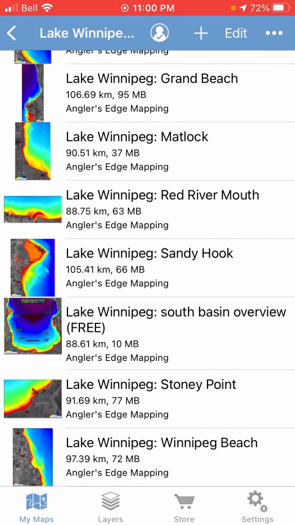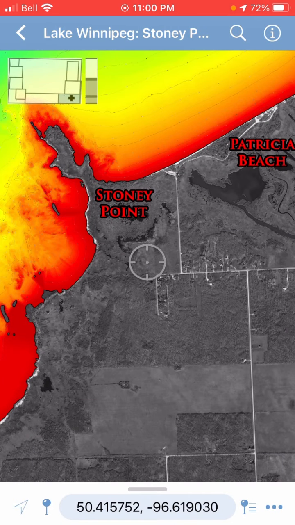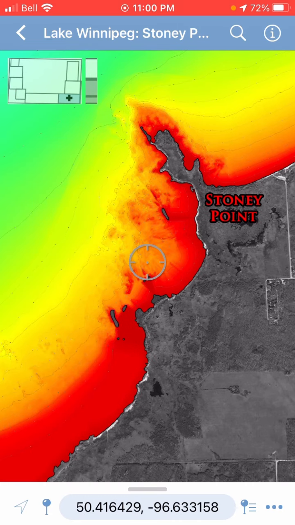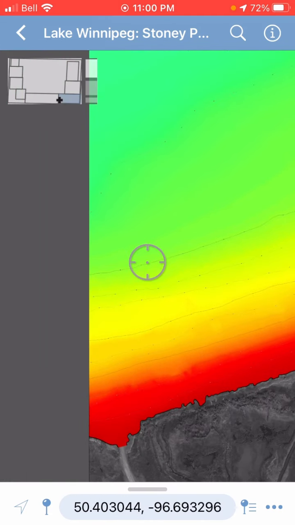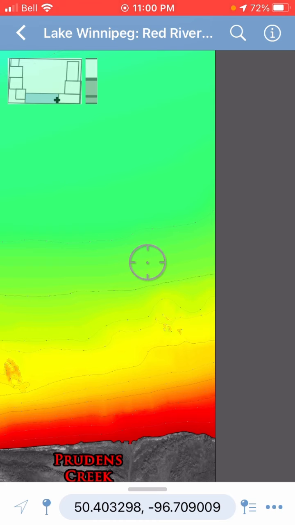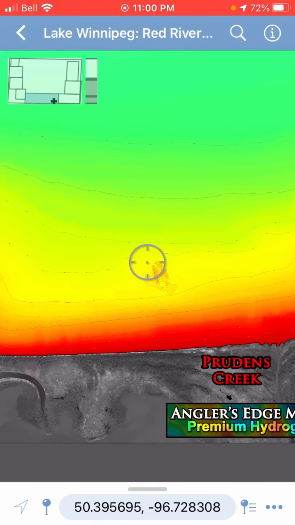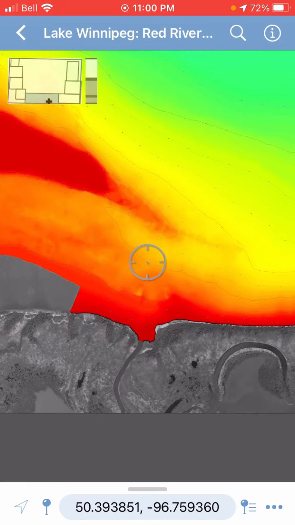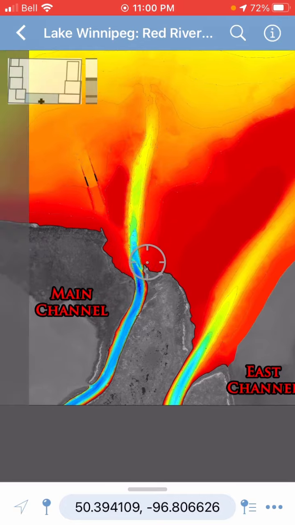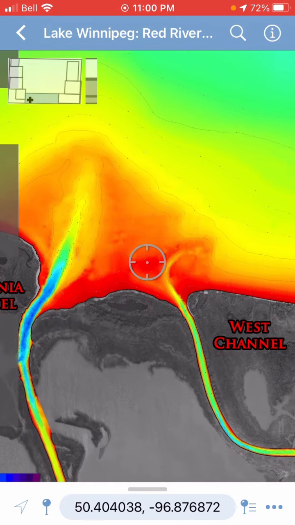We can tap onto the Stony Point map here again, and it looks much the same, except now when I pan around, as I get near the edges of each chunk, if I keep swiping on the screen to pan, it'll actually transition to the adjacent map tile. So here we're panned onto the next chunk, and we're seeing Prudence Creek and getting over to the mouth of the Red River with all the outlet channels.